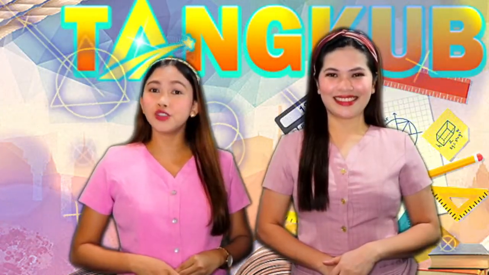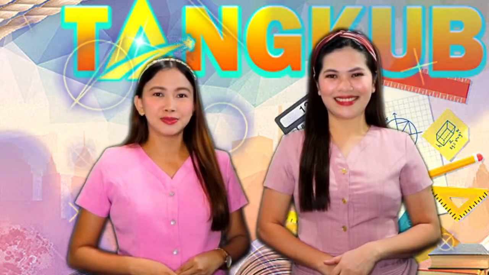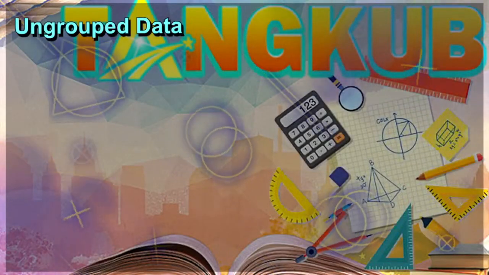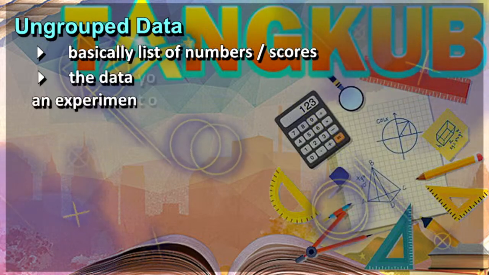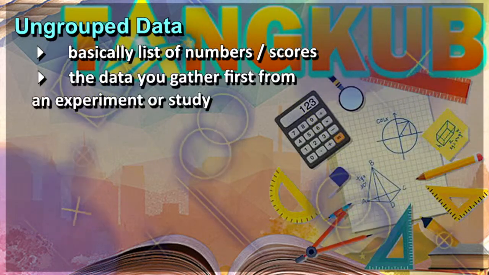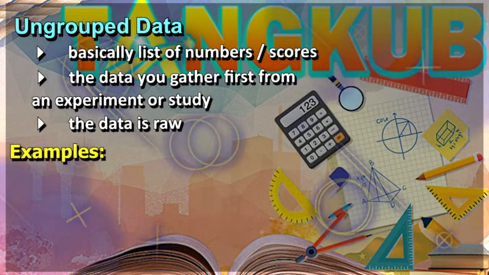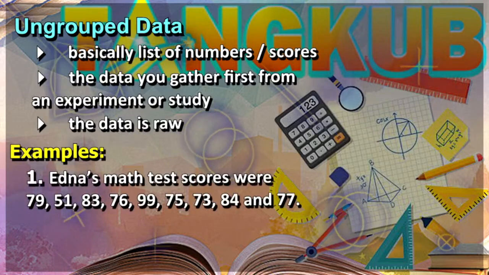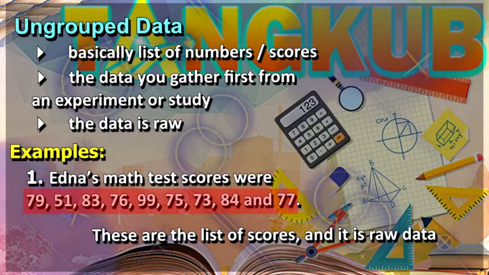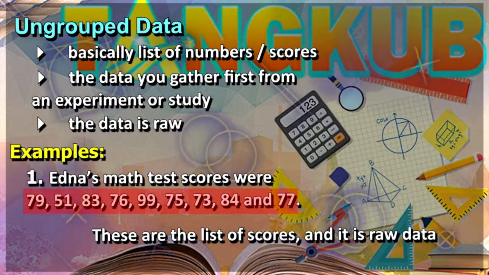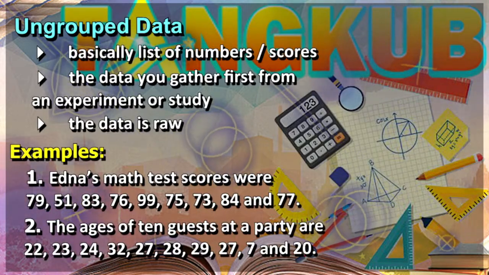Now we will learn first on how to solve for the mean, median, and mode for ungrouped data. What is an ungrouped data? Ungrouped data is basically a list of numbers or scores. The data you gather first from an experiment or study. For ungrouped data, the data is raw. Here are some examples. Edna's math test scores. As you can see, these are the list of scores. It is raw data. Another, the ages of 10 guests at a party.